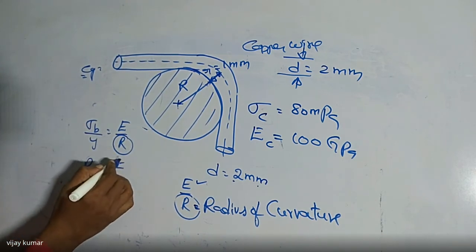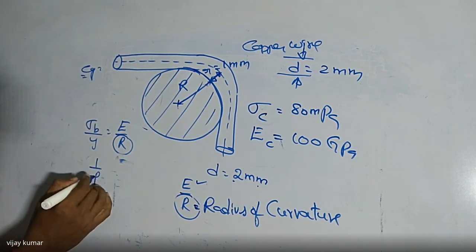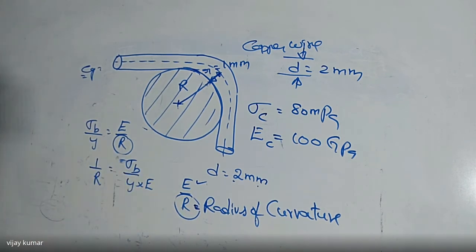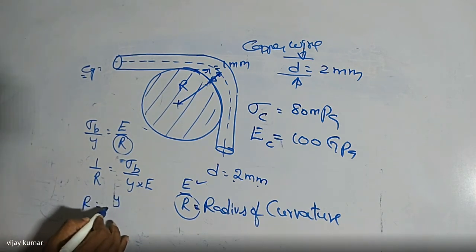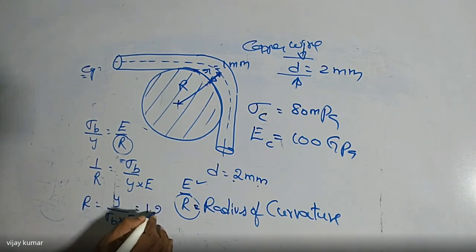R is equal to E by..., or we can write like this also: 1 by R is equal to sigma b by y into E. So R is equal to y divided by sigma b into E. All values are given to you, so substitute those values and we get the required value. I am getting R value equal to 1.25 meters.